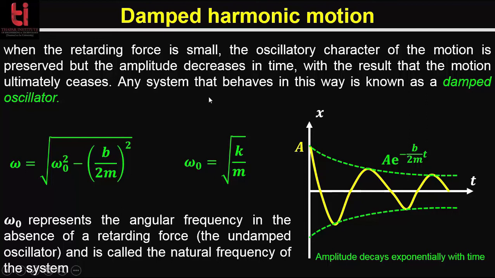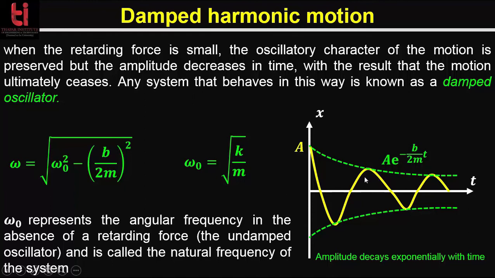Any system that behaves in this way is known as a damped oscillator. So the angular frequency of this damped oscillator is equal to root over omega 0 squared minus (b by 2m) whole squared, where omega 0 is equal to root over k by m. This omega 0 represents the angular frequency in the absence of a retarding force, that is the case of an undamped oscillator, and is called the natural frequency of the system.